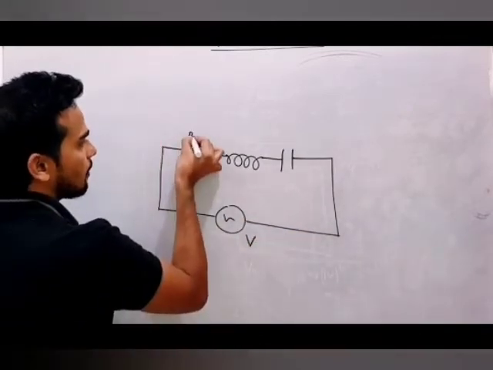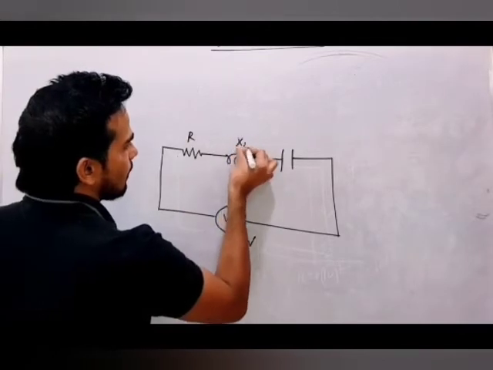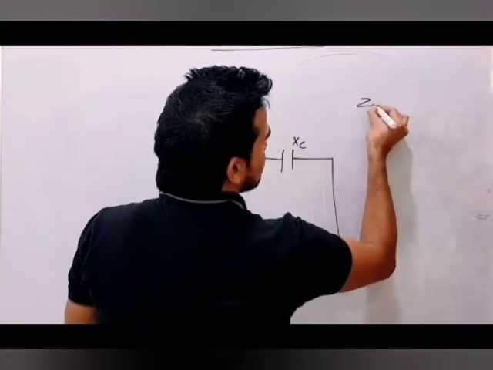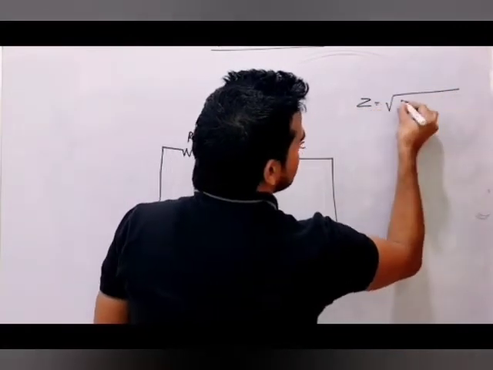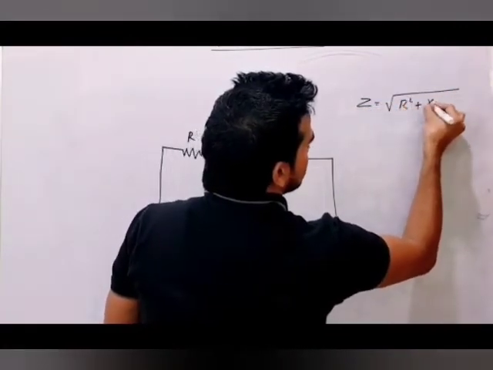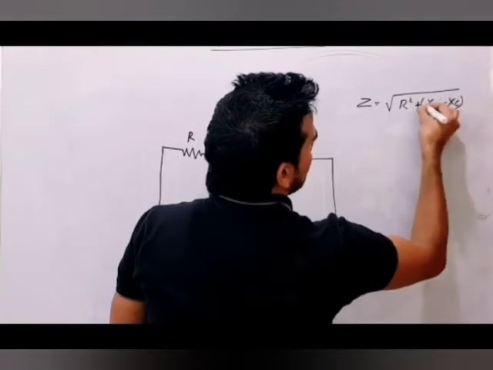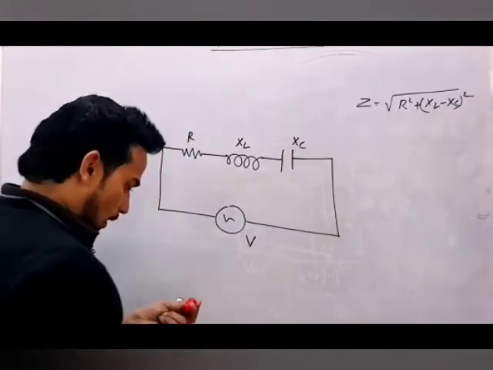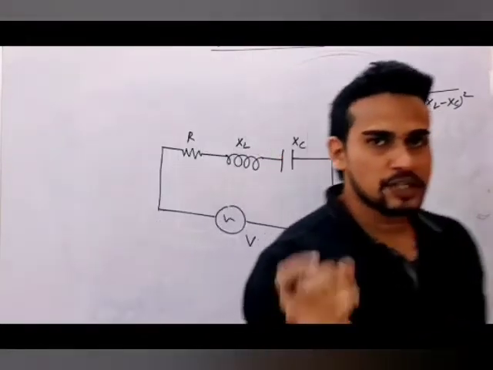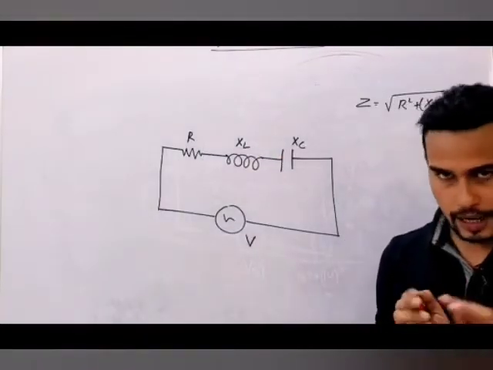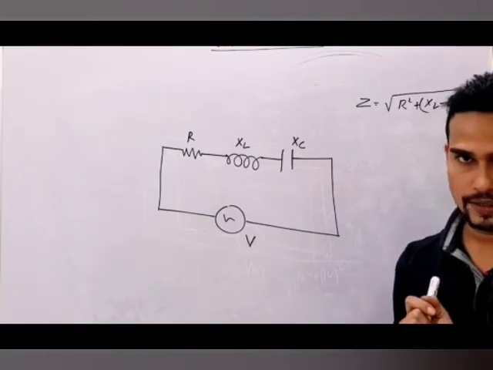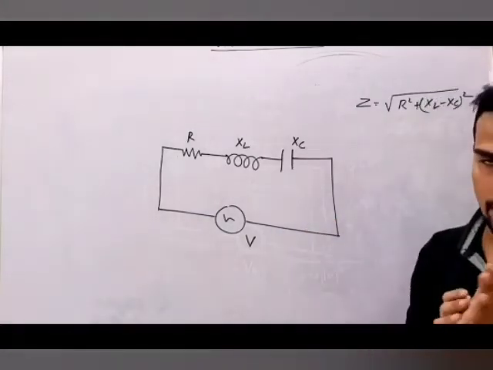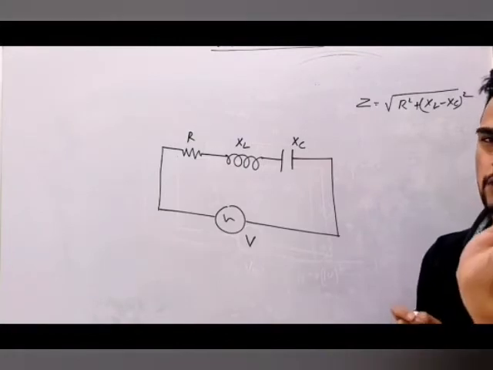This is R, this is XL, this is your XC. You get the value of Z as the square root of R squared plus (XL minus XC) squared, or you can write (XC minus XL) squared, whichever is more. Now I will talk about one special case here, and 90% of the questions asked in NEET from here are related to that special case. Understand? Be 100% focused. Just see here.